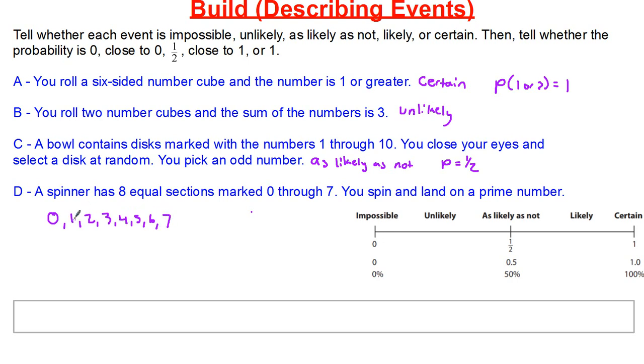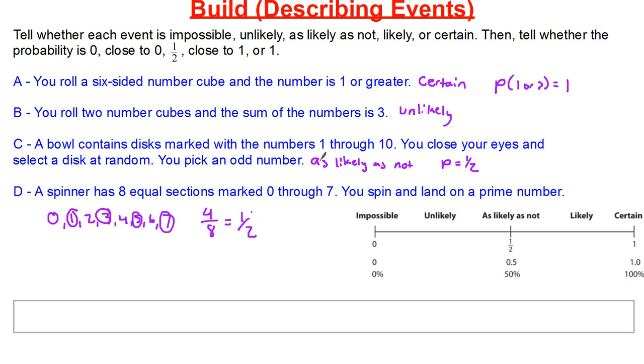So which one of these numbers are prime numbers? 1 is a prime number. 3 is a prime number. Right? 5 is a prime number. And 7 is a prime number. So I have 1, 2, 3, 4 out of 8, which is going to be equal to 1/2.